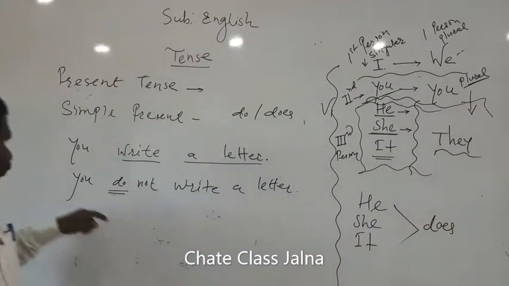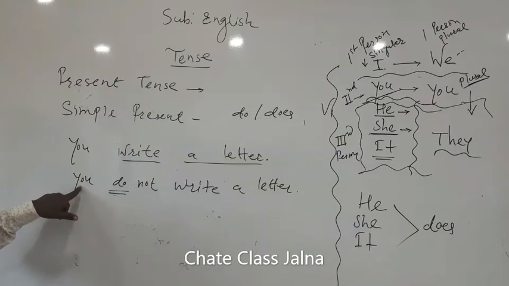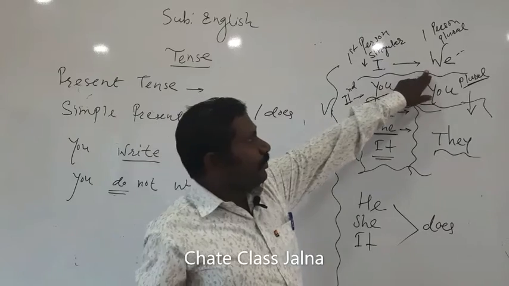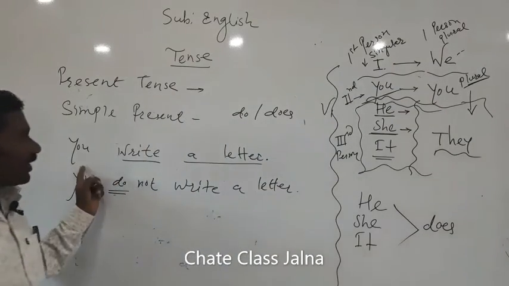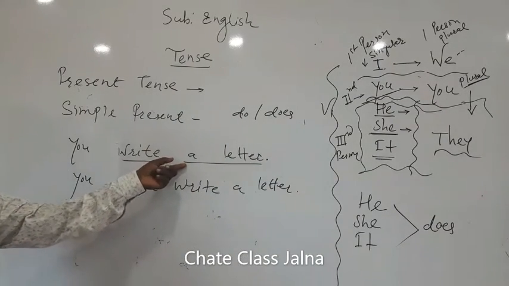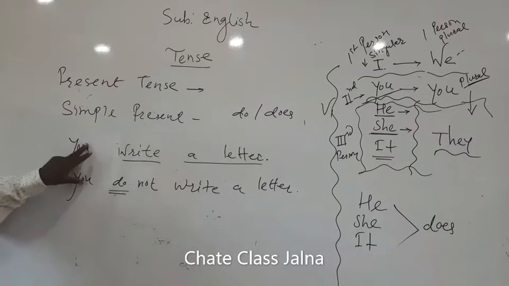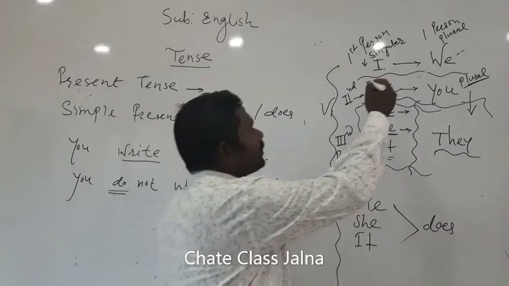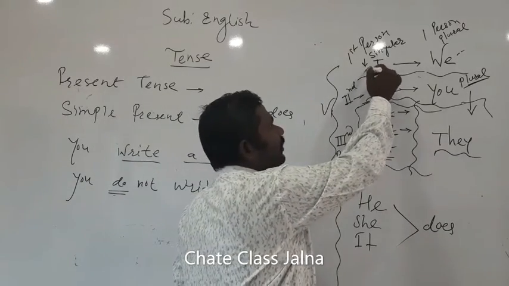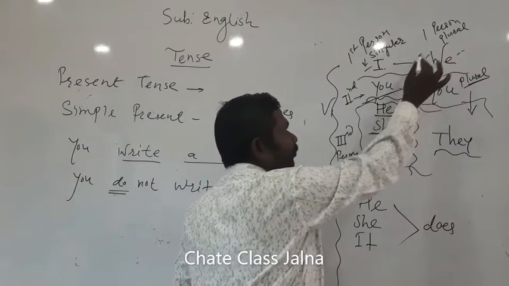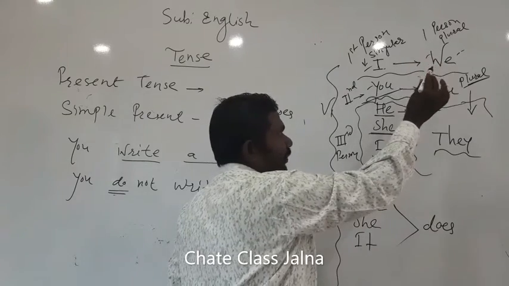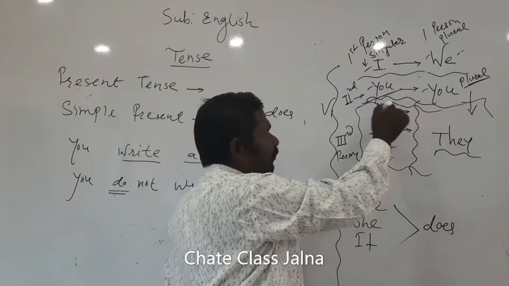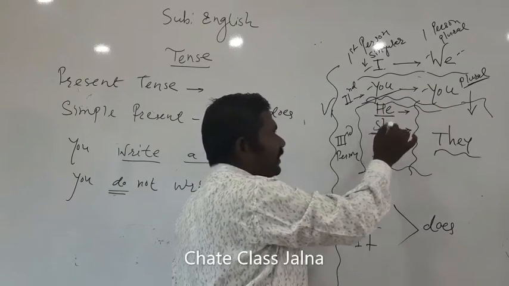Now if we put we here, we write a letter, it will be just like it only, and the negative will be we do not write a letter. It means there is no problem using do with I, we, you. It might be singular or plural, but now it's turn for he, she, it.